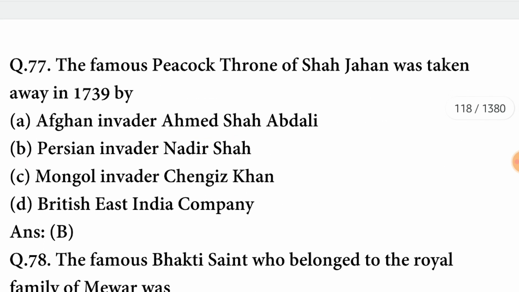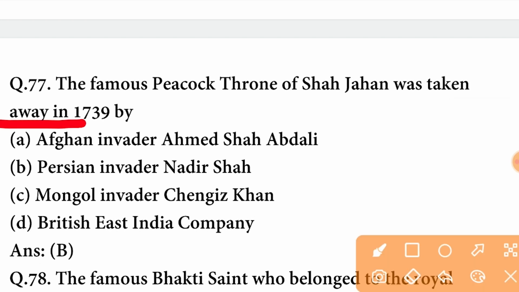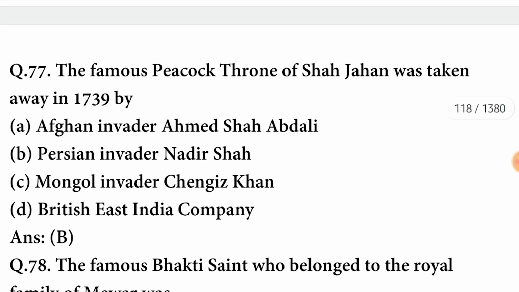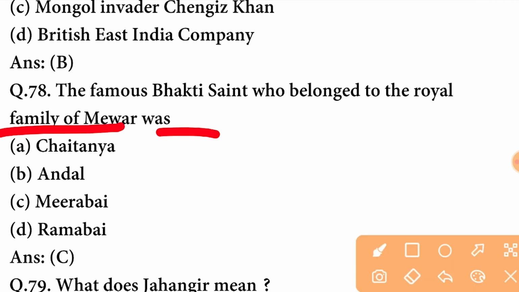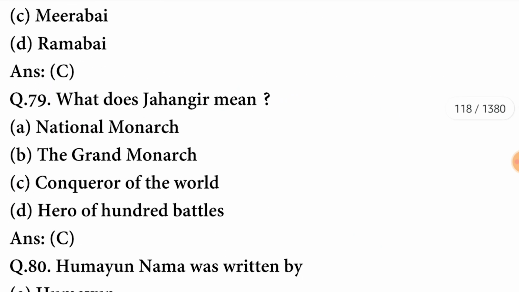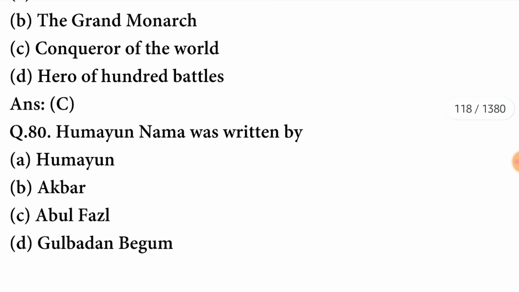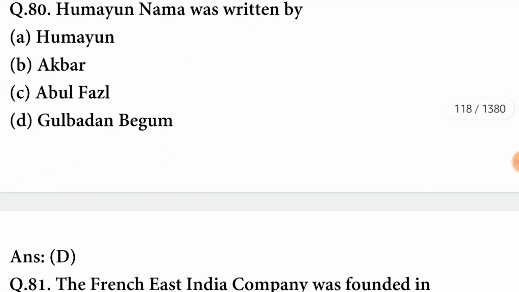Next question, the famous peacock throne of Shah Jahan was taken away in 1739 by? It was taken away by Persian invader Nadir Shah. B option is correct here. The famous Bhakti saint who belonged to the royal family of Mewar was? The saint was Mirabai. C option is correct here. What does Jahangir mean? Jahangir means conqueror of the world. C option is correct here. Next question, Humayun Nama was written by? It was written by Gulbadan Begum.